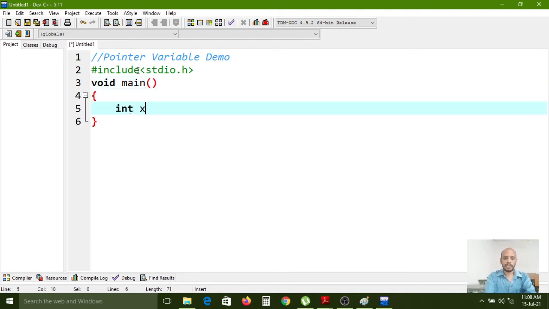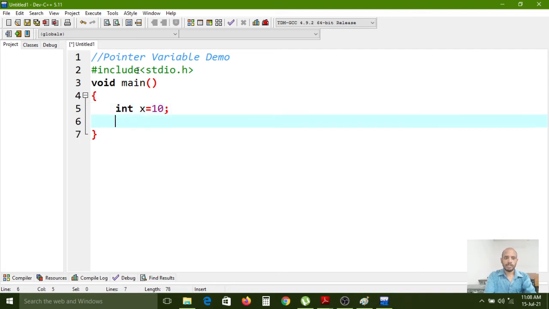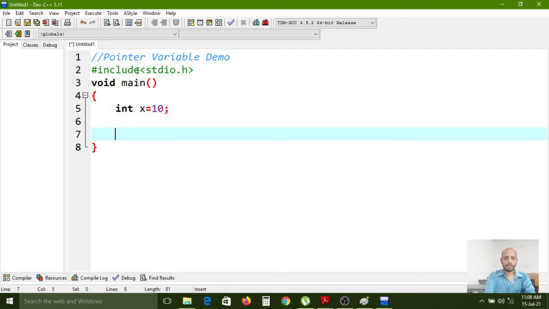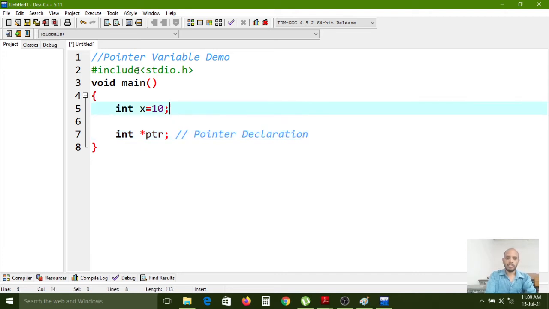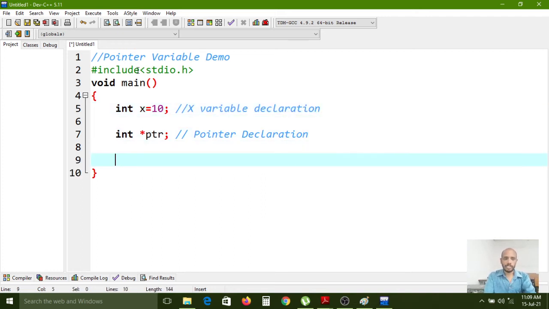Here I am declaring the x variable first. After that, int star p, where p is the pointer variable. This is called pointer declaration, and that was the x variable declaration. Now I want to initialize.